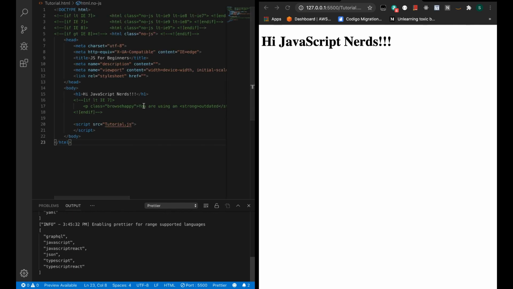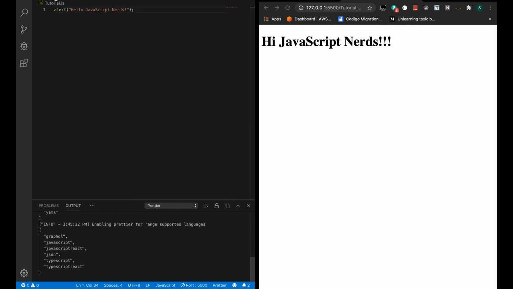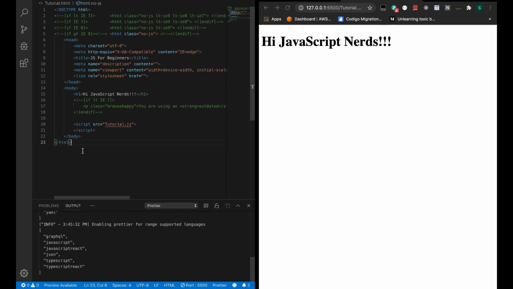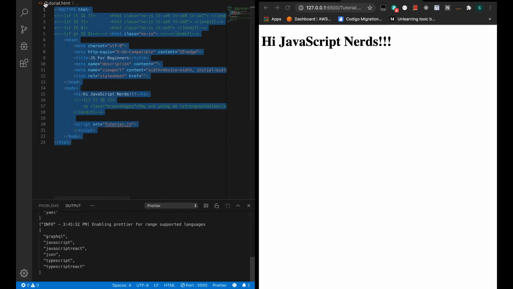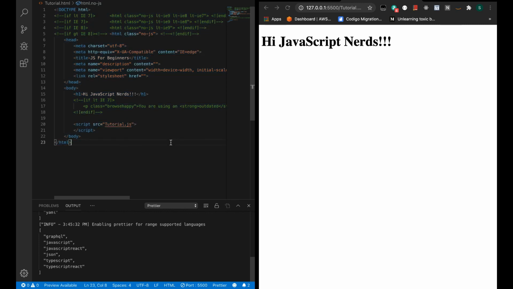So we see we have moved this. So now we have moved our JavaScript into a separate file, and going further we'll use this file only to learn our JavaScript, to make any changes in our JavaScript, and we'll keep just the HTML part in this HTML file. So yeah, that's it for this one.